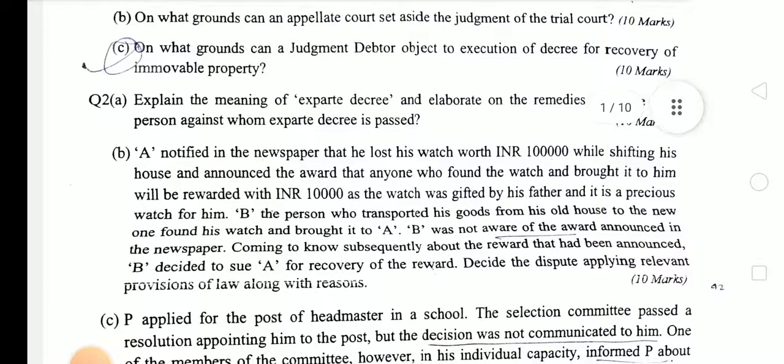Next question is, explain the meaning of ex parte decree and elaborate on the remedies available to a person against whom ex parte decree is passed.